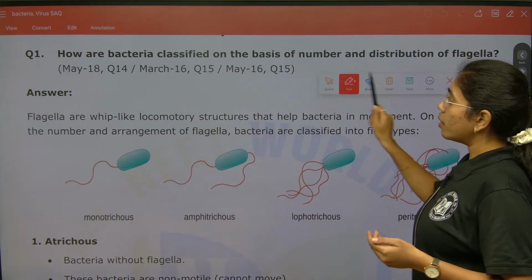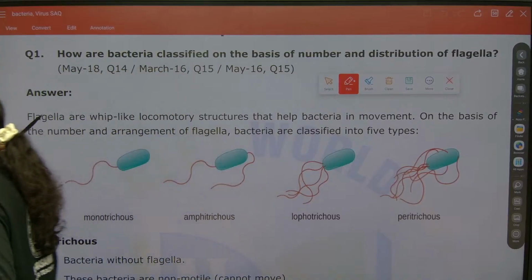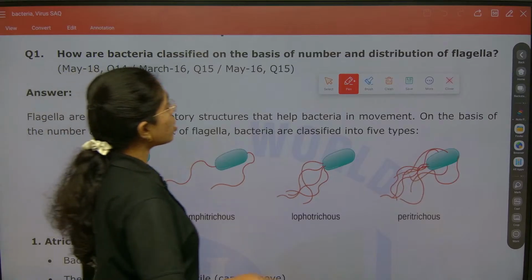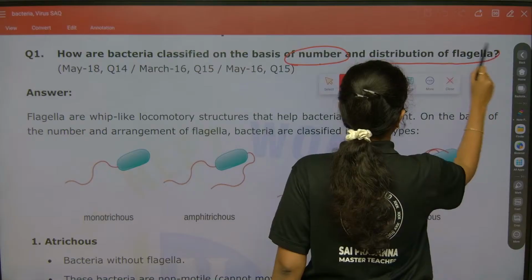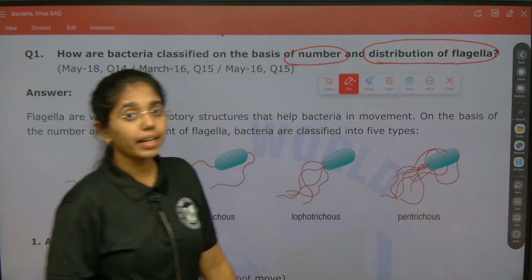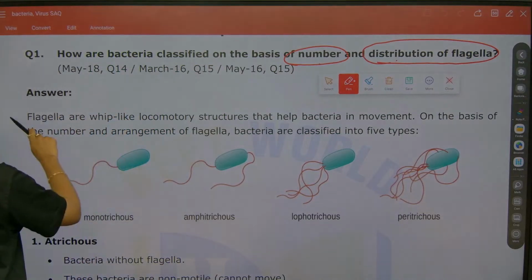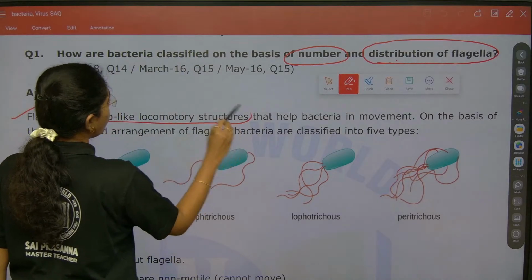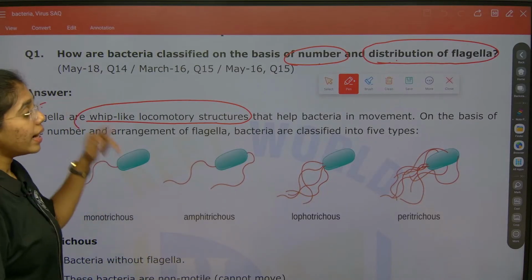If you can see, from May 2016, March 2016, March 2018, it is a 3 times asked question. How are bacteria classified on the basis of number and distribution of flagella? Here, flagella are whip-like locomotory structures that help the bacterial movement, classified on the basis of number and arrangement.